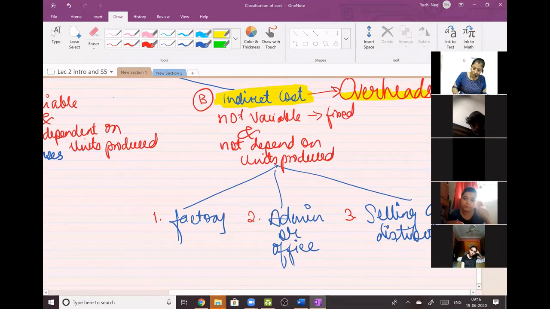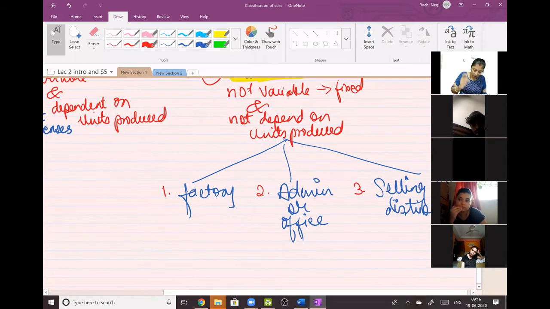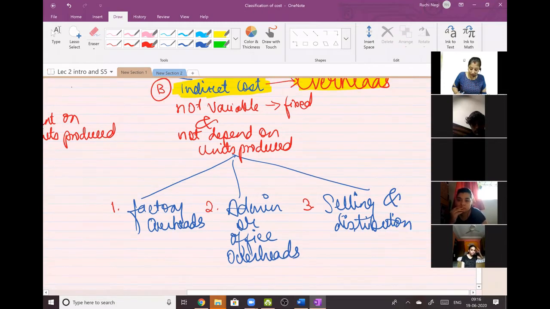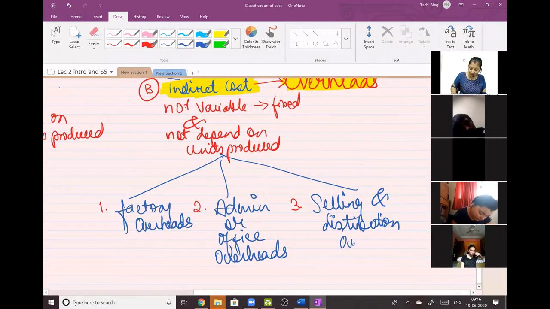Don't forget this word, overheads. Now see what I'm going to do. Factory will be known as factory overheads. Admin will now be known as admin overheads. Selling and distribution will now be known as selling and distribution overheads. Clear, everyone?